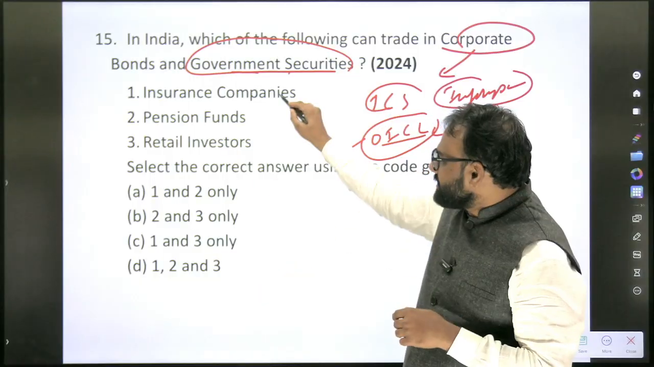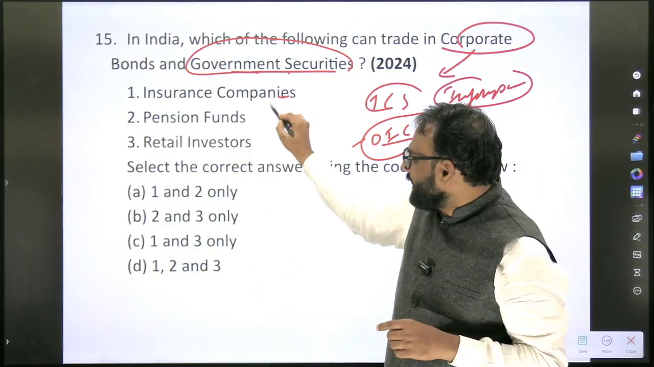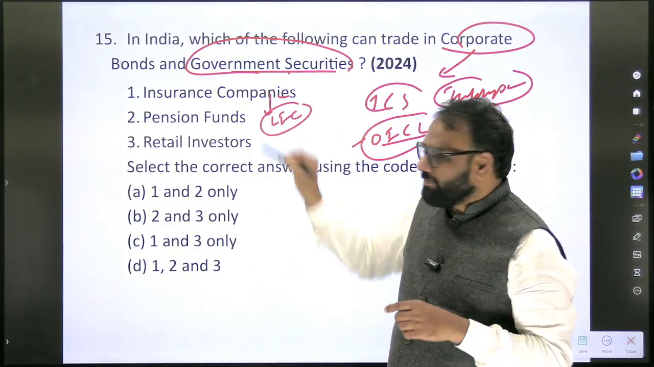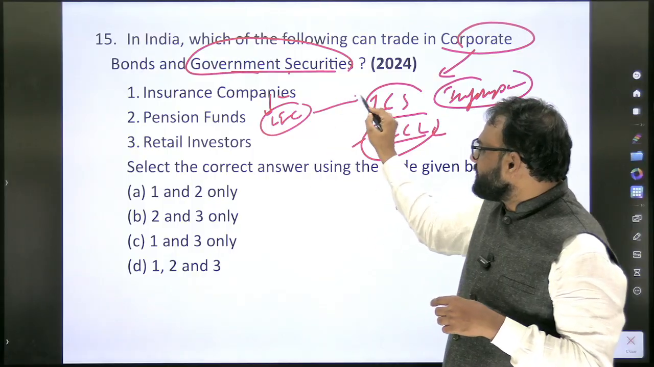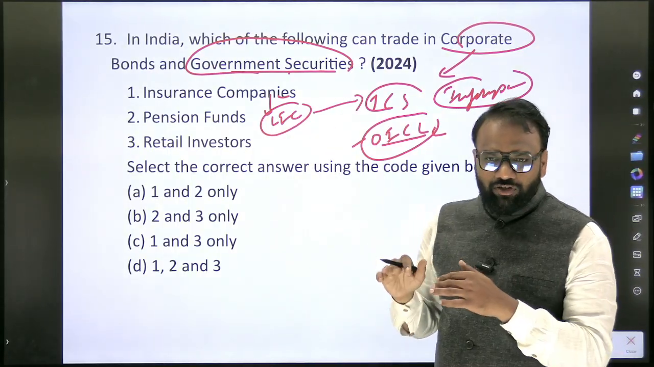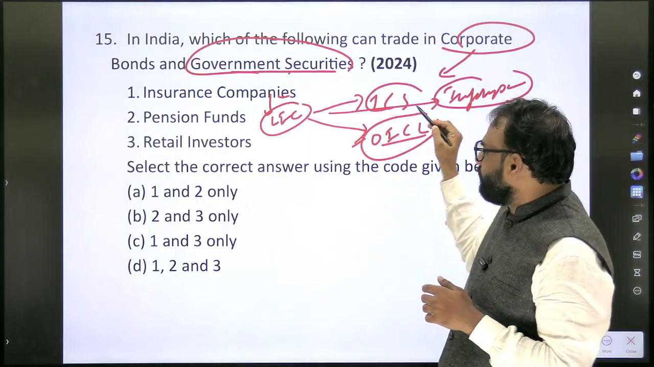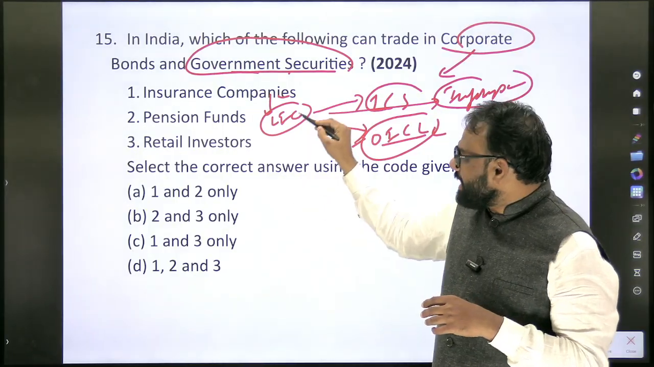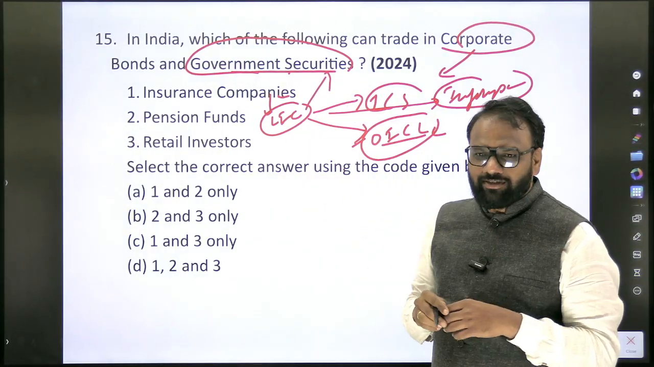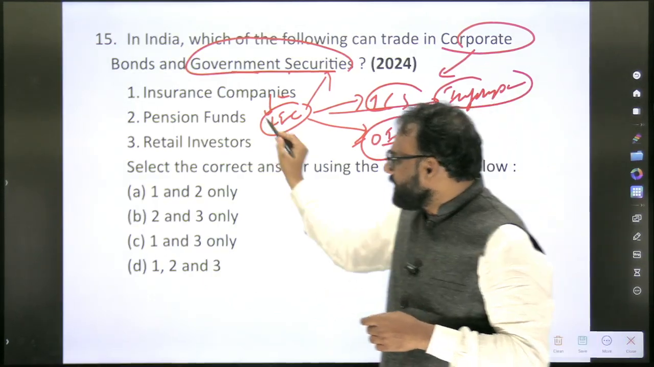Now, insurance companies. Can an insurance company like LIC buy the shares of TCS? Yes. Bonds of TCS? Yes. Can it buy bonds of OICL? Yes. Can it buy the bond of Infosys? Yes. The same LIC, can it purchase government securities? Yes. Next, pension funds.